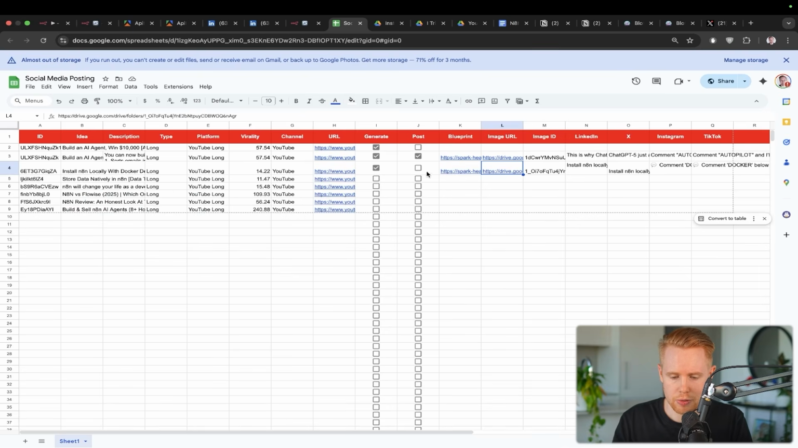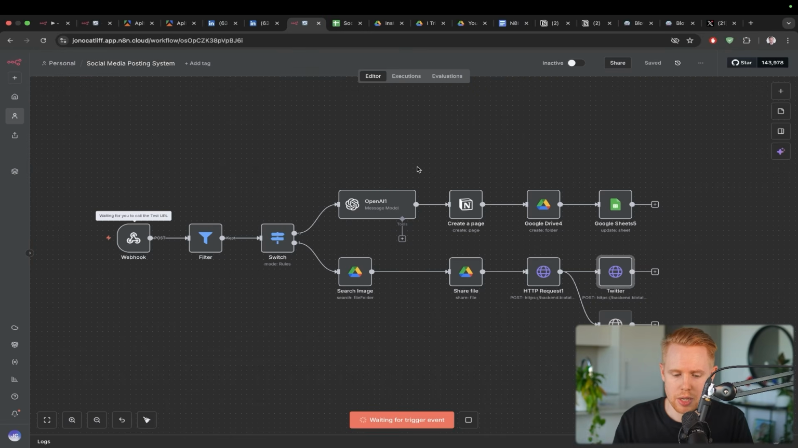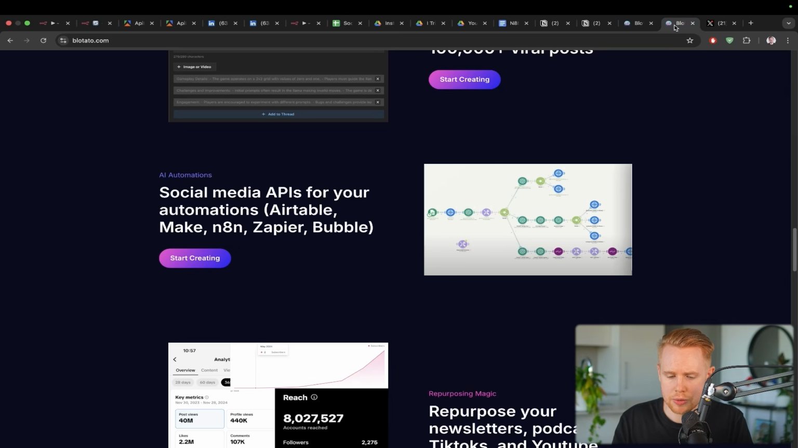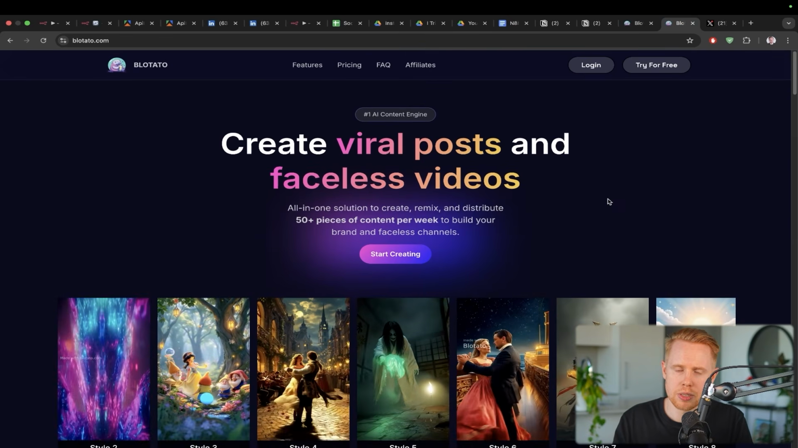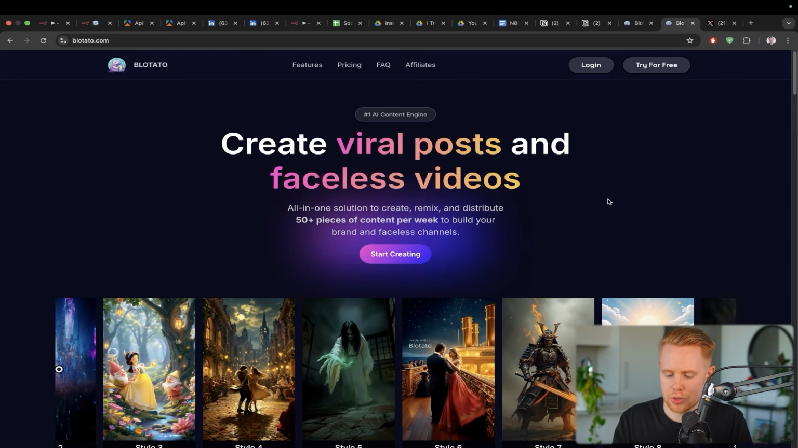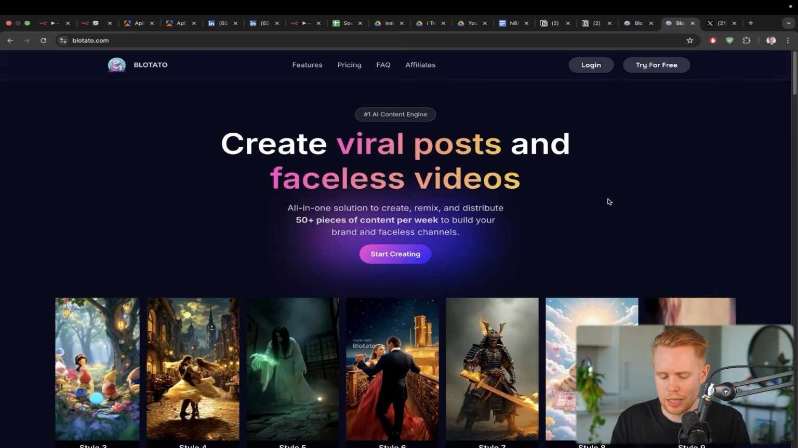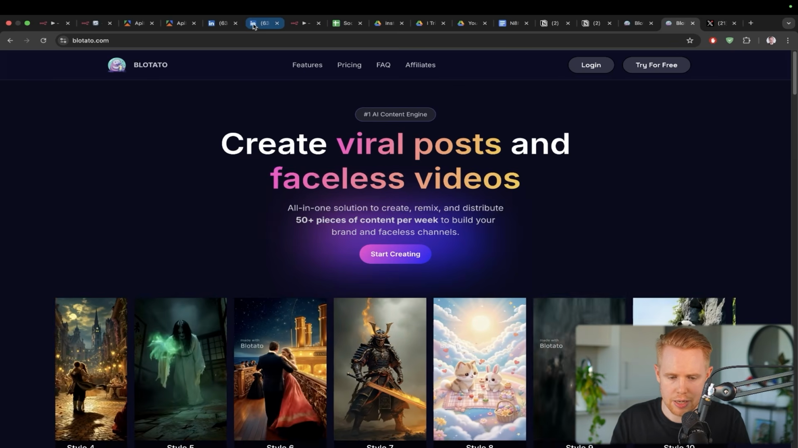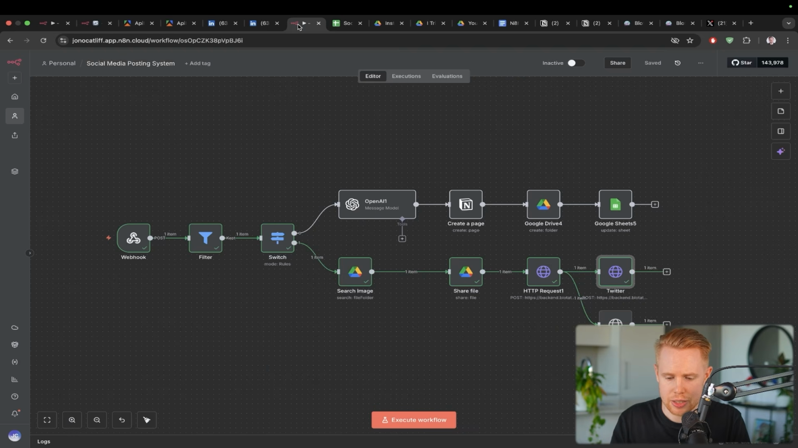So I'm going to run this workflow one more time and click post, which is now going to go down the second path here, which is going to grab that image. And then it's going to use a software tool called Blotato to automatically post to all the channels that I want to post to. It could be TikTok, Instagram, LinkedIn, YouTube, X, whatever the case may be. And so that in a nutshell is exactly how a system like this works.